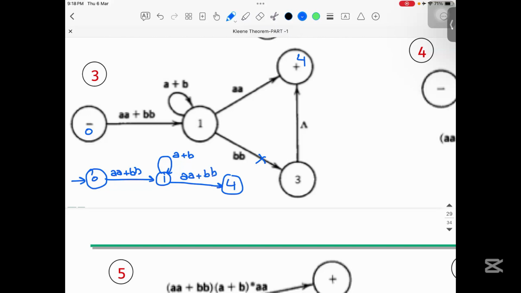Ultimately, I will convert this into a regular expression when I remove this one. So it will be from 0 to 4, and 4 is also the final state.